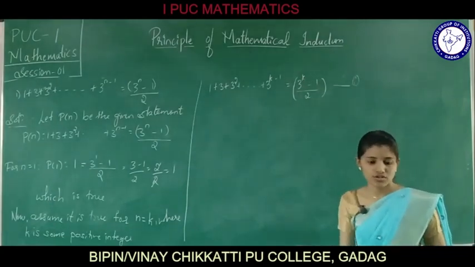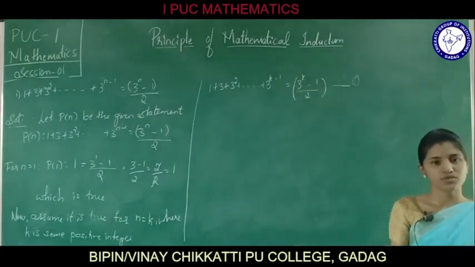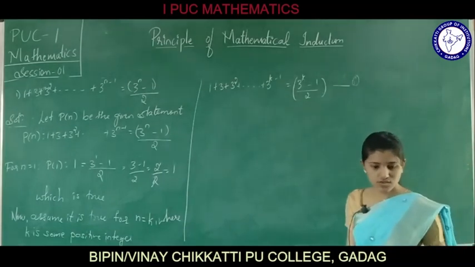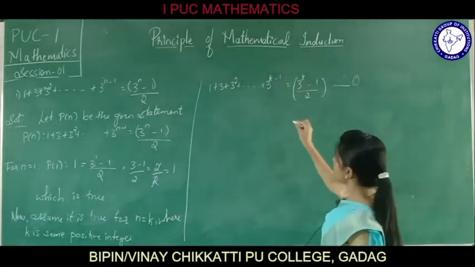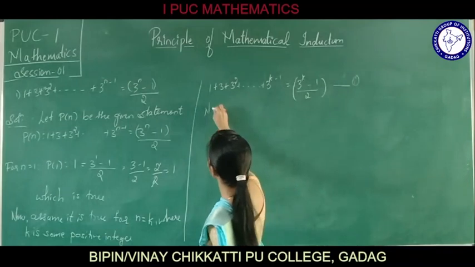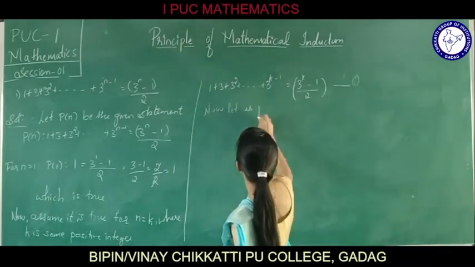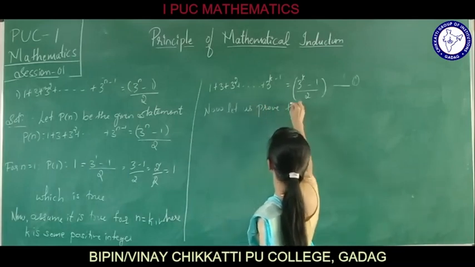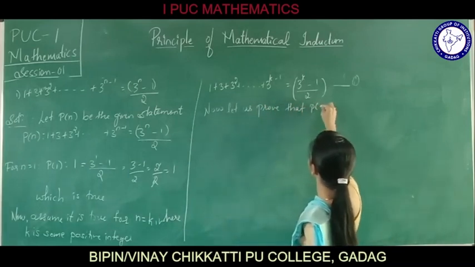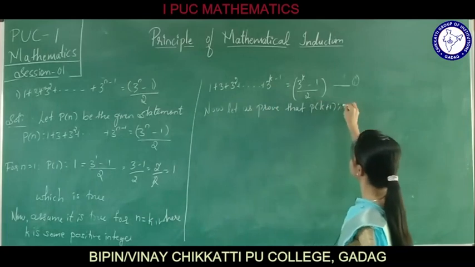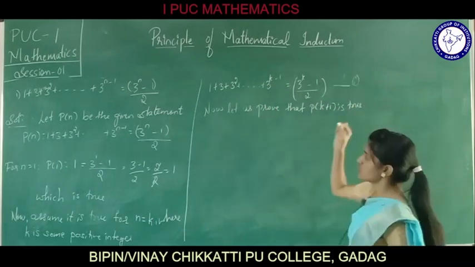Now let us prove that P of k plus 1 is true. Then how are we going to write it?